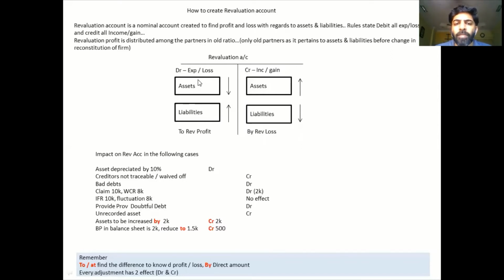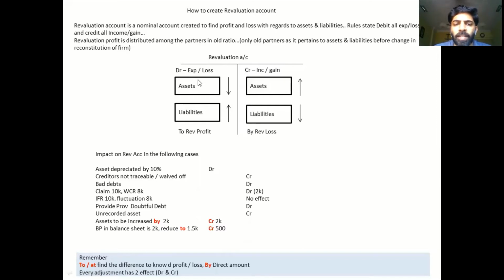Asset to be increased by 2k, and below that it's written bills payable in balance sheet is 2k reduced to 1.5k. Now the words by and to have come, which we have to understand the impact of. Let's look into the remember part. In remember, it's clearly mentioned if the word to comes, you have to find the difference. That would be the profit or loss. But if the word by comes, straight away take that figure.